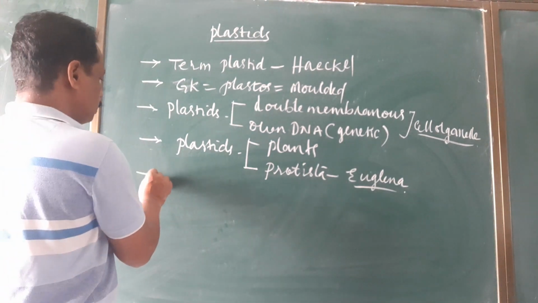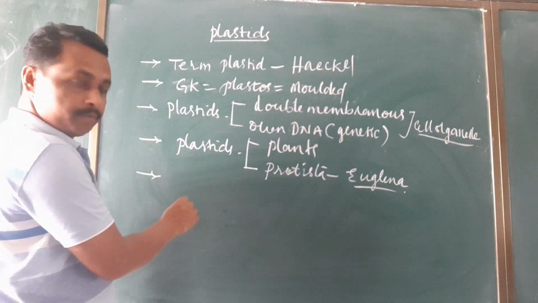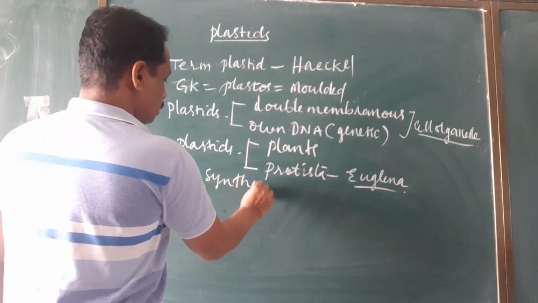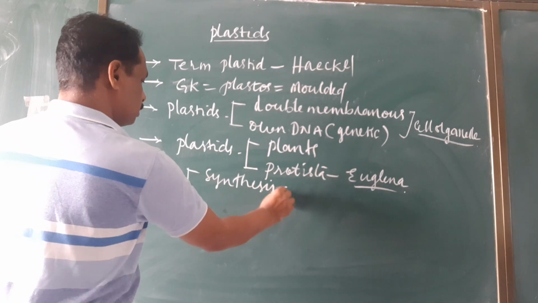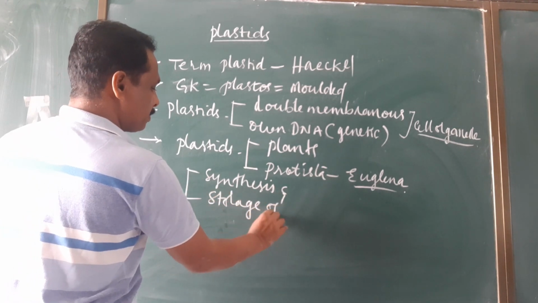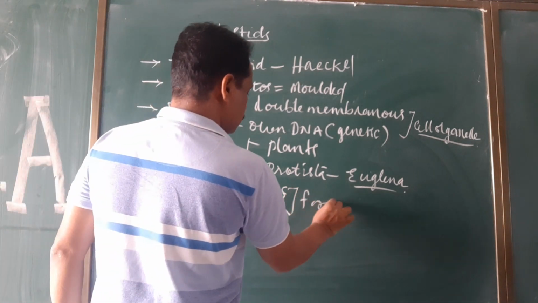Plastids are concerned with synthesis and storage of food materials.